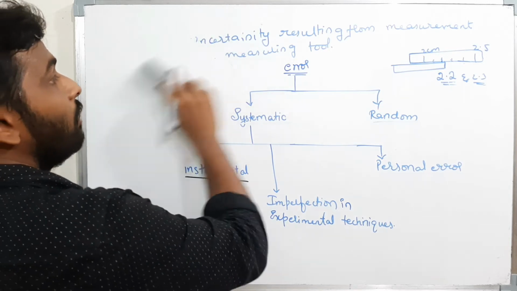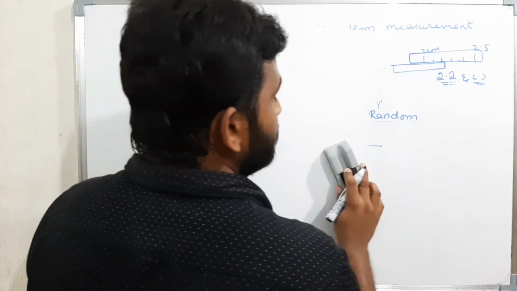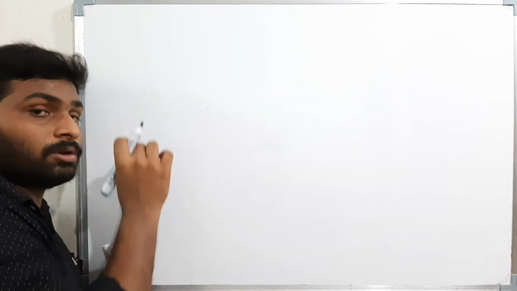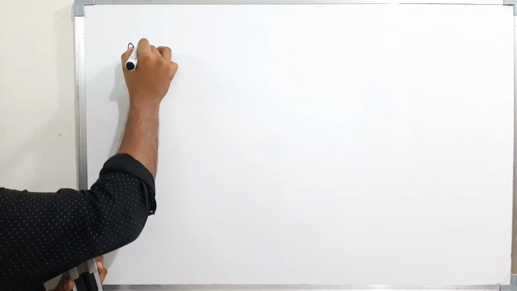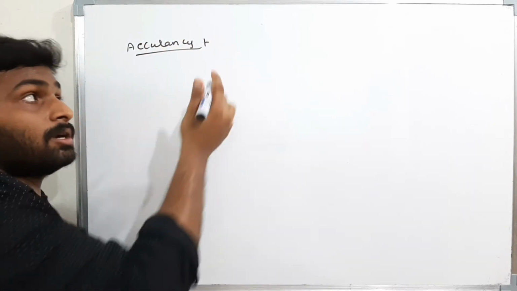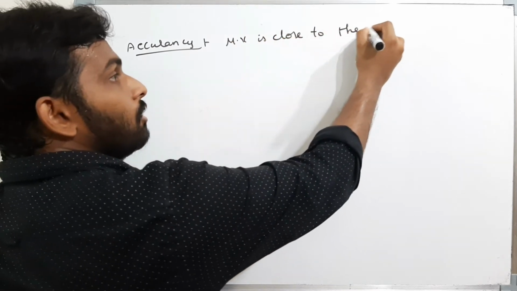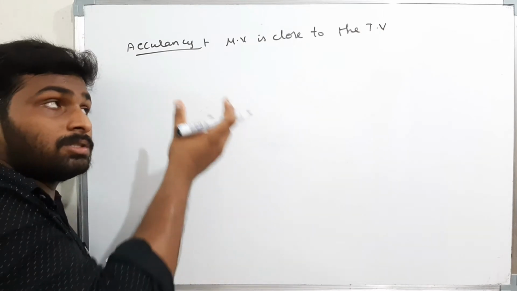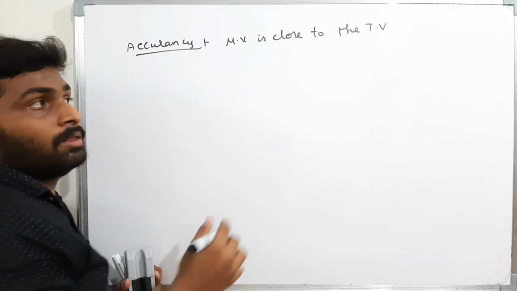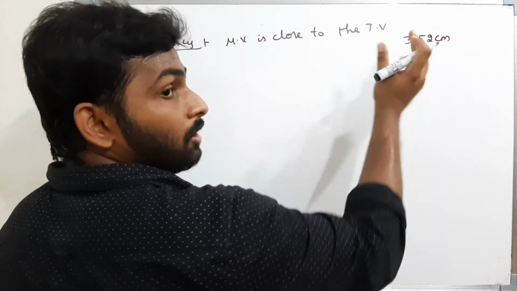Now we'll see what accuracy is and what precision is, with a simple example. Accuracy is how close the measured value is to the true value. If the measured value is very close to the true value, then that is a very accurate measurement. Say the true length of some rod is 3.52.